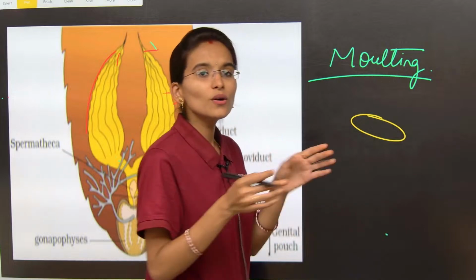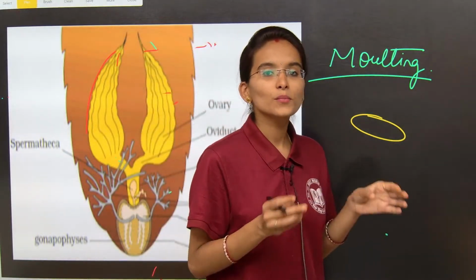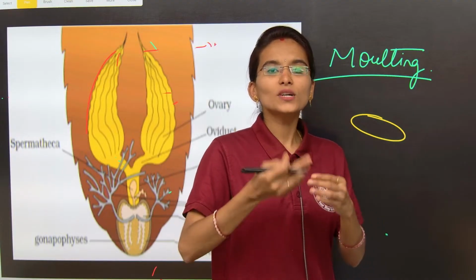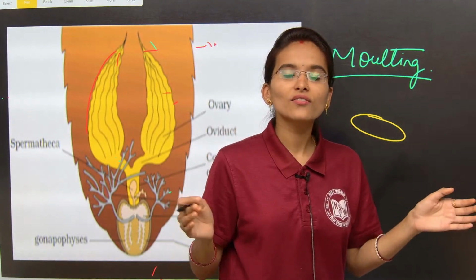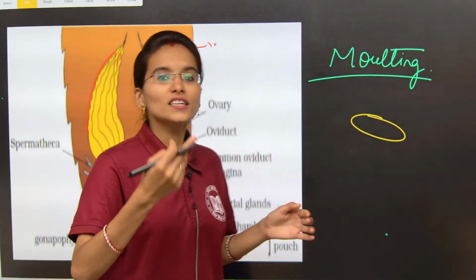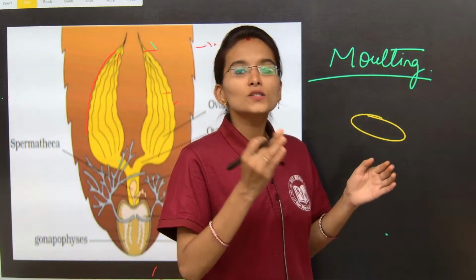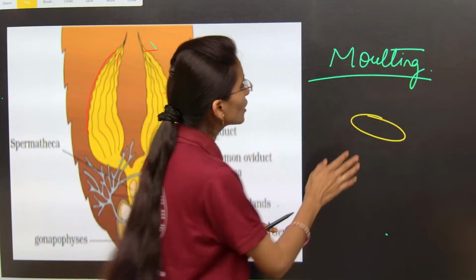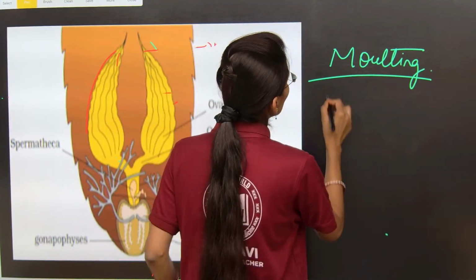All the exoskeleton is going to be broken down, and a new exoskeleton will form. After a few days, the exoskeleton will again be shed off, and again a new exoskeleton is going to be formed. In this way the exoskeleton will form, and it will undergo how many moltings, my dear students?